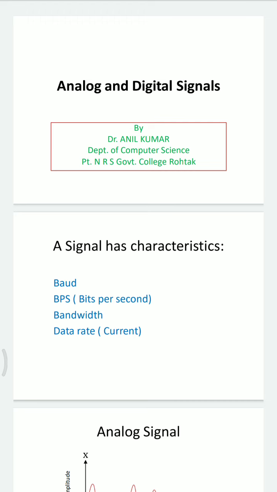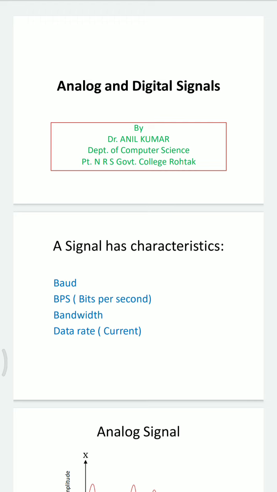The nature of data can be of two types, analog and digital. We can't use analog data in our computer, which can process only digital data. Then a signal has following characteristics.